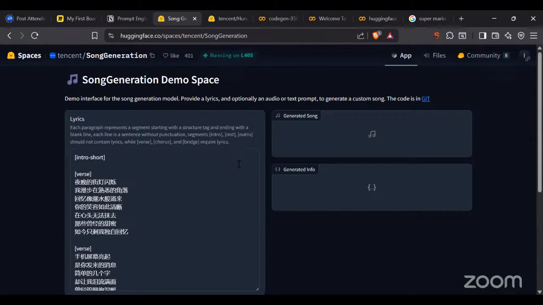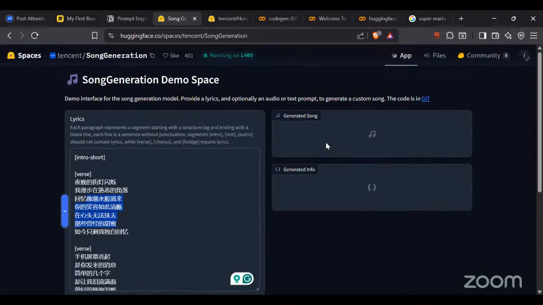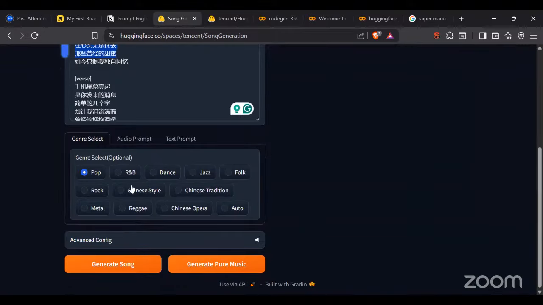Okay, so if you click on this particular model also, you will be able to use it to generate songs. Now this is in Chinese, because Tencent is a Chinese company. Okay, but you can give a verse, you can generate the song and the information of the song. Okay, you can select any other options also, Chinese song, R&B, audio prompt.